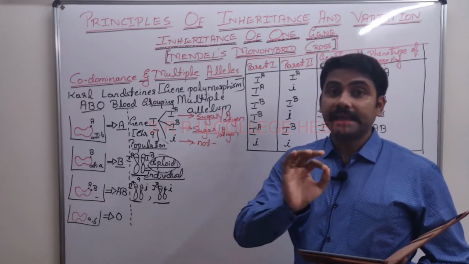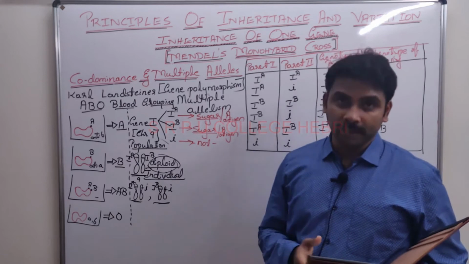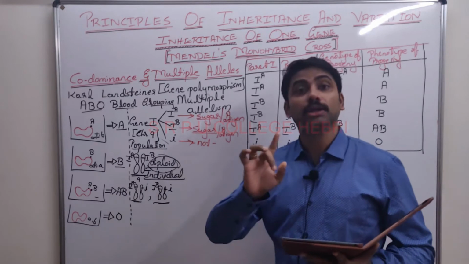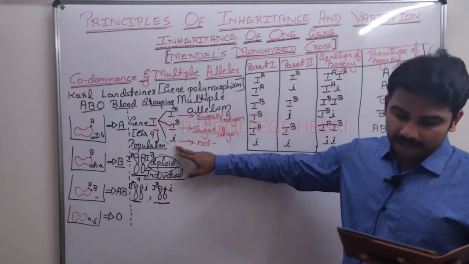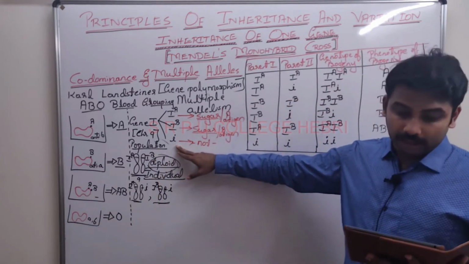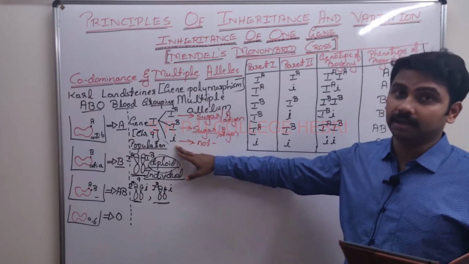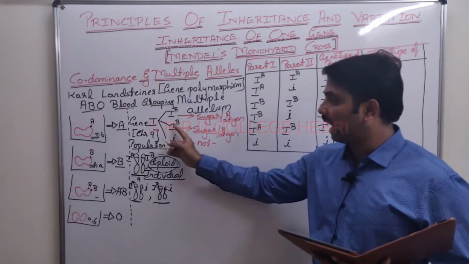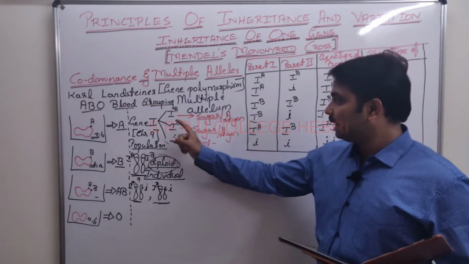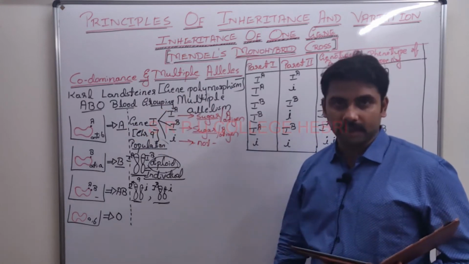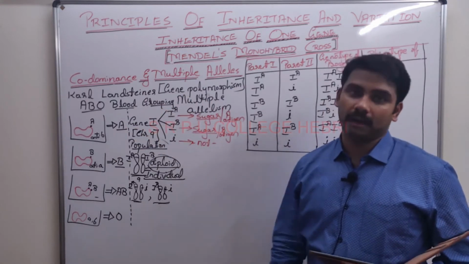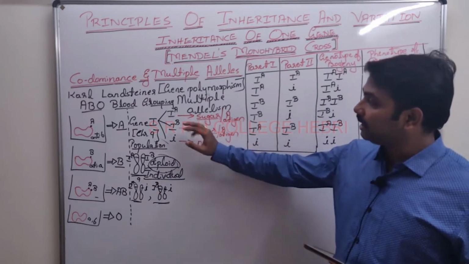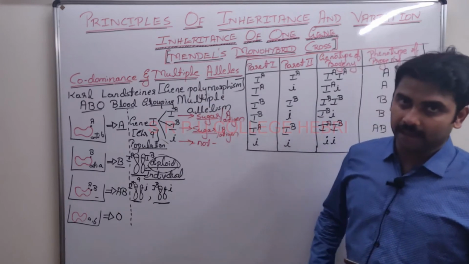Both IA and IB are dominant to allele small i. But IA is not dominant over IB, nor is IB dominant over IA.